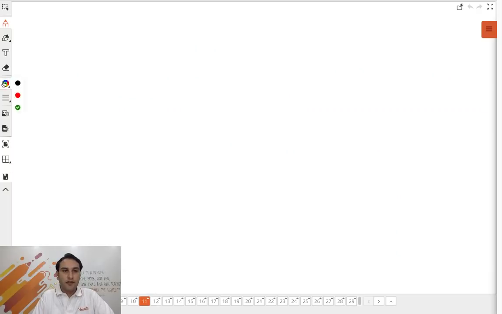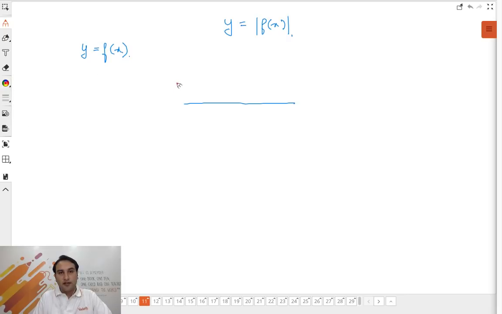Look at this. So imagine, this is what we are going to learn, and what we know is y equal to f(x). Imagine you know the graph of y equal to f(x). So let me plot a particular graph. So let's say there is a graph like this. There is a graph which goes like this. Imagine there is a graph which is like this. Okay? Cool. So whose graph is this? This is the graph of y is equal to f of x. Now we need to learn to plot the graph of mod of f(x).